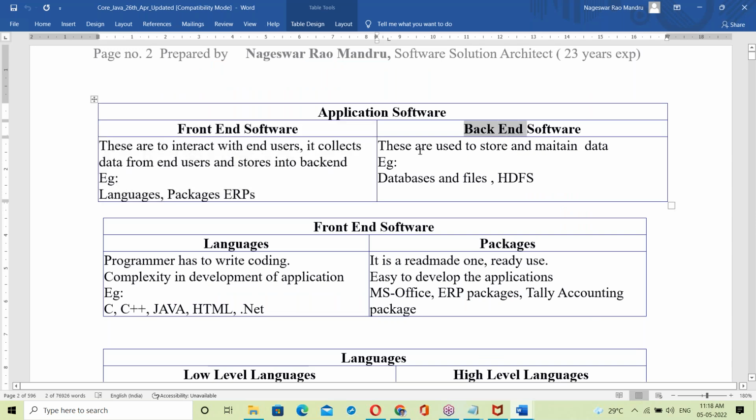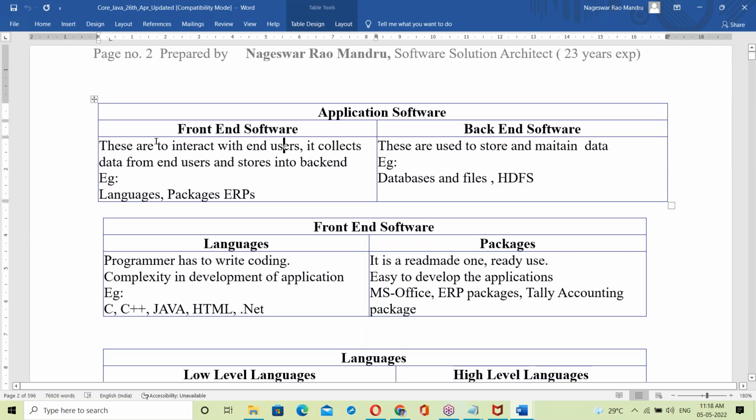Backend software is used to store and maintain data. Examples: databases and files. Databases like Oracle database, MySQL database. Files means like Windows files, Linux files. HDFS means Hadoop distributed file system, to store big data.